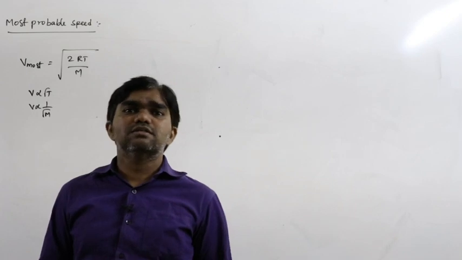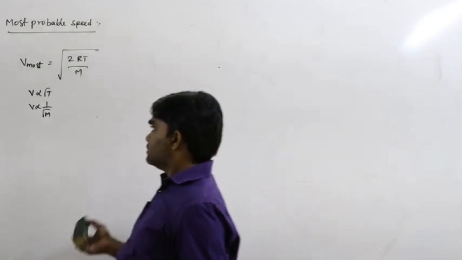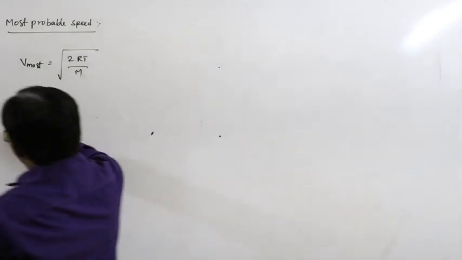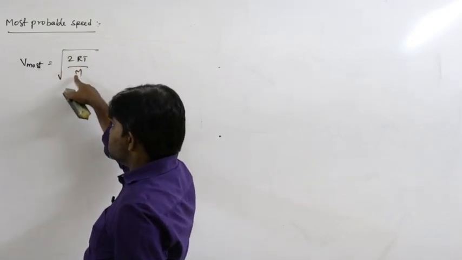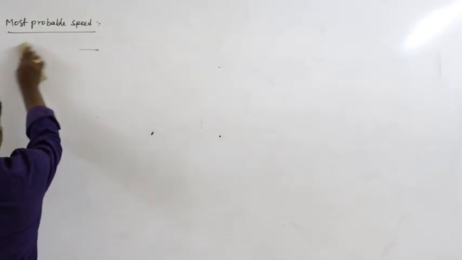In terms of temperature, most probable speed is under root 2RT by M.